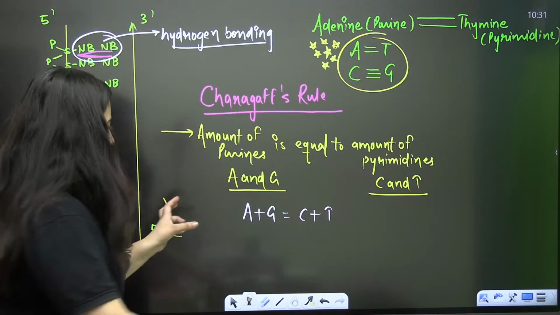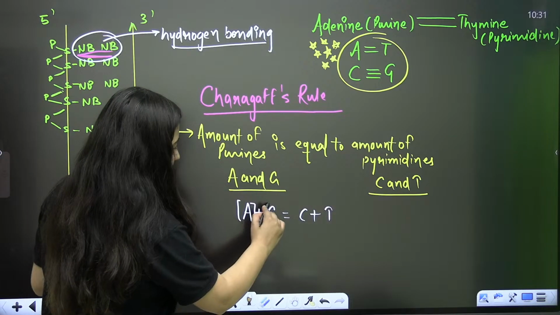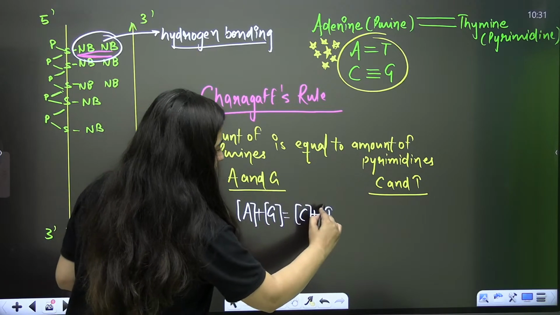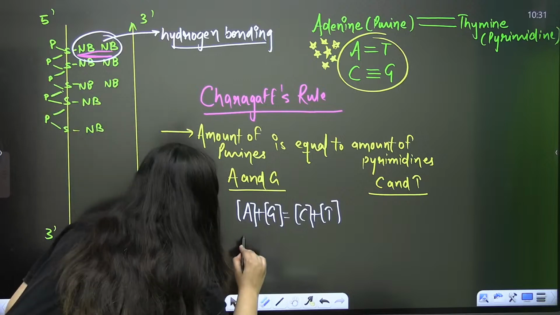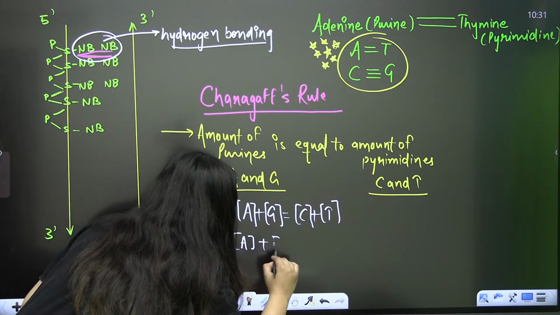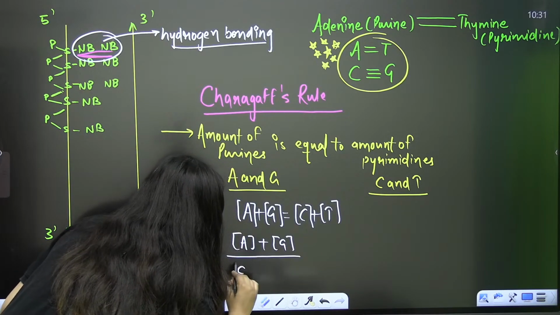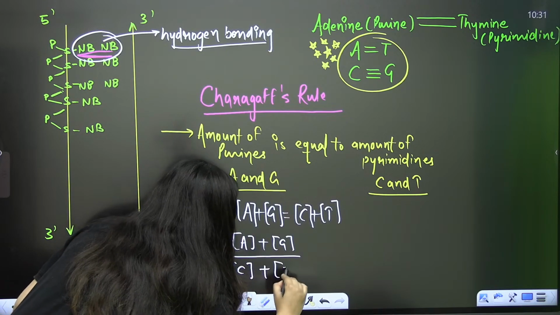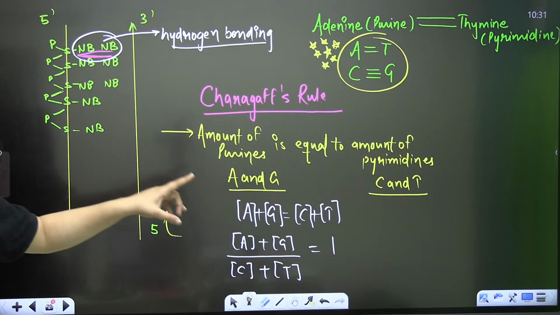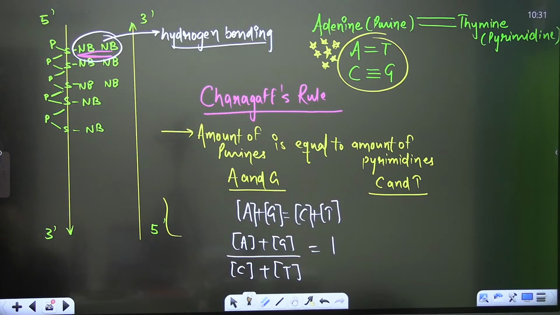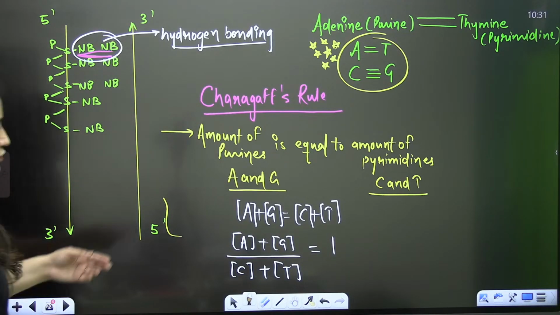Yes or no? And you know that when you talk about concentration, quantity, this is the bracket that you use. So this is how you can write it. And that's equal to 1. So the amount of purine is always equal to the amount of pyrimidine. So in a double stranded DNA, this is going to happen.